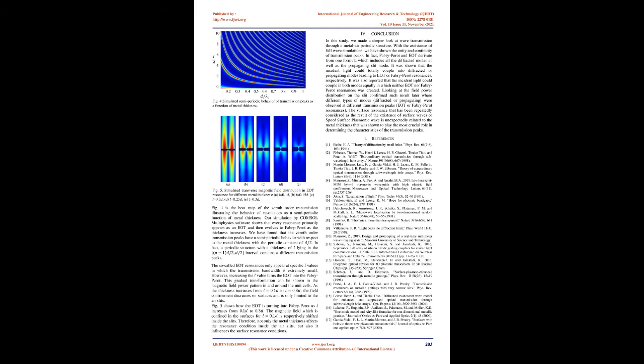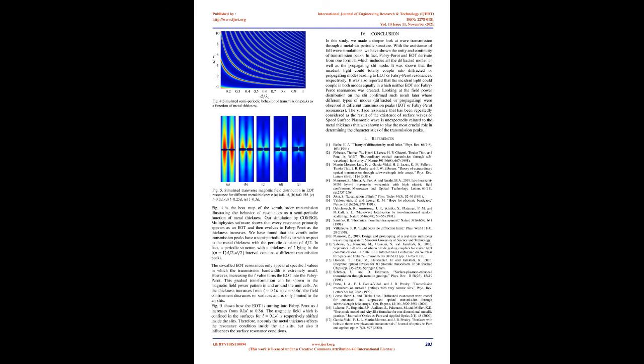3. Metal thickness effect on transmission peaks. Although EOT and Fabry-Perot are believed to be different in their wavelength and bandwidth, as described in the previous section, we here show that the metal thickness variation affects both of these characteristics. For instance, at h equals 0.1λ, there is only a narrow band resonance near λ equals p, known as EOT, but as the thickness increases, the resonant wavelength smoothly shifts to the Fabry-Perot wavelengths with a gradual increase in the resonance bandwidth.